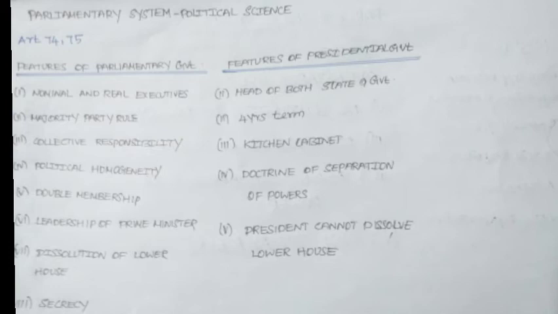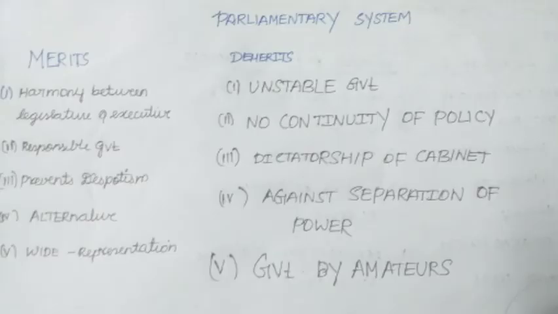Unstable government. When the government loses the floor of confidence, the government headed by the prime minister can lose power. There is no continuity of policies. In the parliamentary system, we have a prime minister for 5 years, and after a general election, we may have the prime minister from the other party as well.